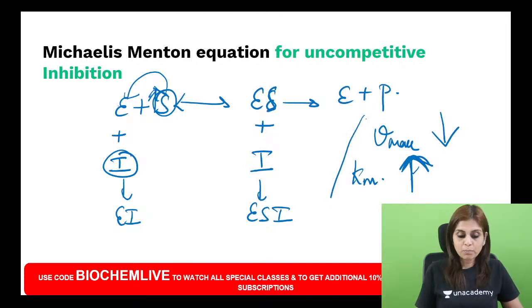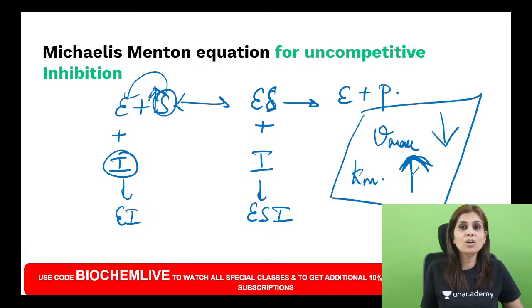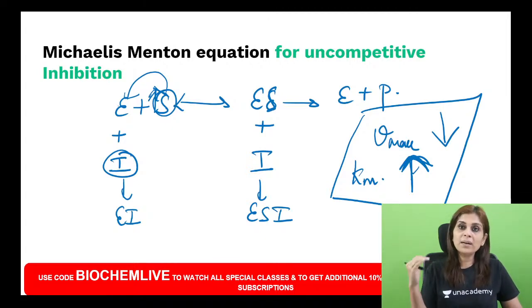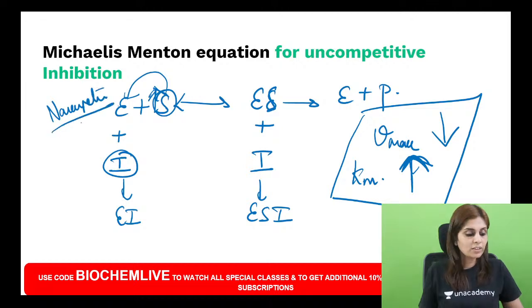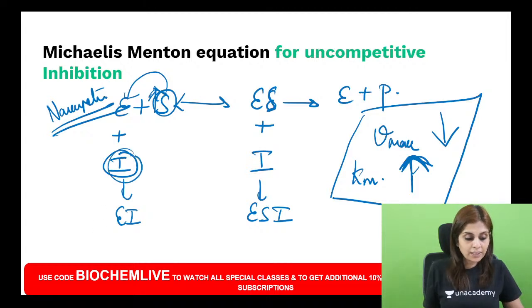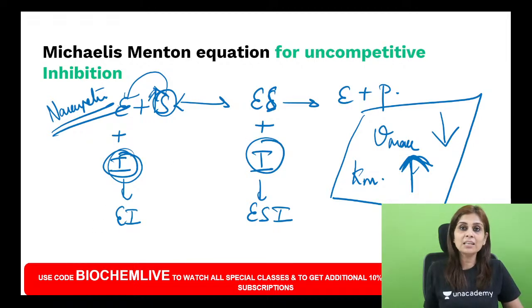So both Vmax and Km are altered in the wrong direction. Why do I say it's the wrong direction? You want Vmax to be high, but in this case Vmax is reduced. You want Km to be low, but in this case Km is high. So if both the values are altered in the wrong direction, then that is mixed inhibition. Are you clear about this? Now a special type of mixed inhibition is called non-competitive inhibition. Non-competitive is a special type of mixed inhibition wherein the inhibitor reacts with both the free enzyme and the enzyme substrate complex with the same affinity. Do you understand this?